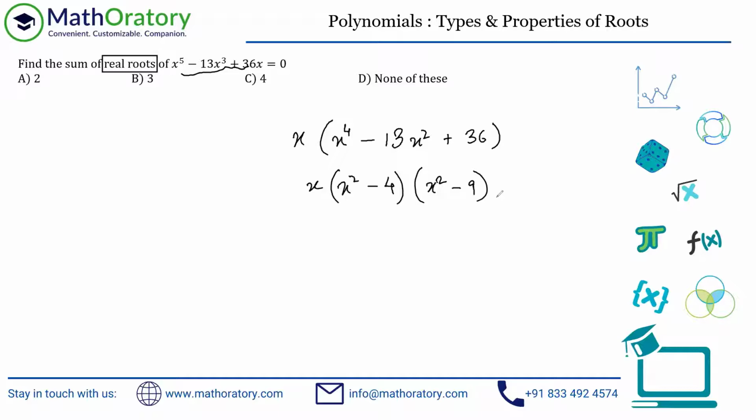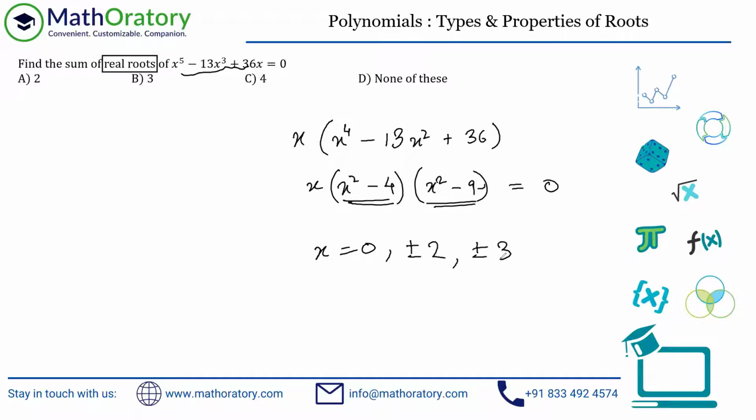Now, the rest of it is pretty straightforward. I don't think I have to explain anymore, but let me go ahead and do that. So what are the real roots? One is obviously x equal to 0. When x square minus 4 is 0, x square is equal to 4. In that case, x is equal to plus minus 2, right? Or you can further factorize this as x plus 2 and x minus 2, whichever way is comfortable for you. I'm just doing this directly. So there are two more roots, plus minus 2, and same thing here as well. This can also be factorized as x plus 3, x minus 3, and you'll get two more roots, which is plus minus 3.